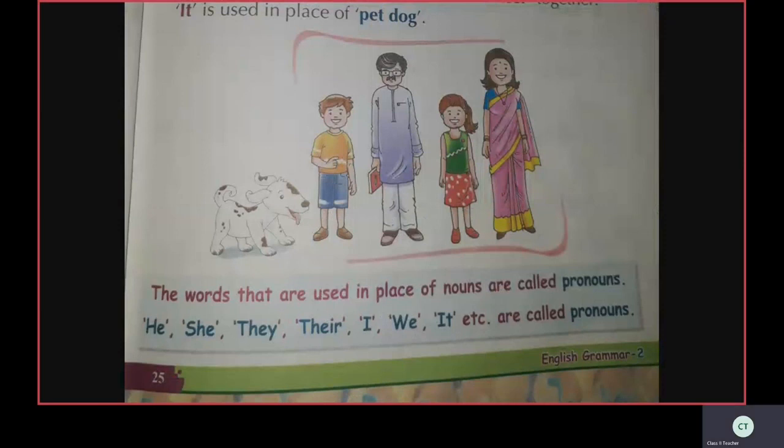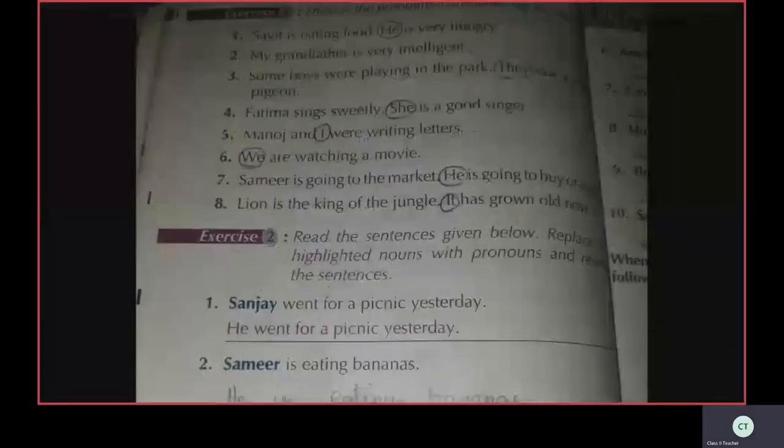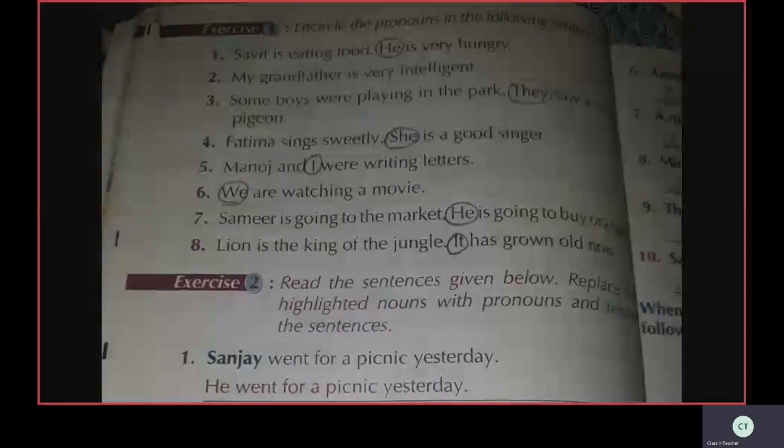Now turn the page. See exercise 1. Encircle the pronouns in the following sentences. Okay?